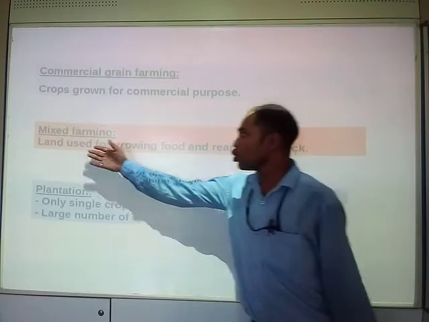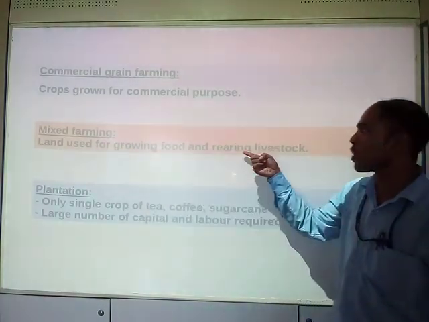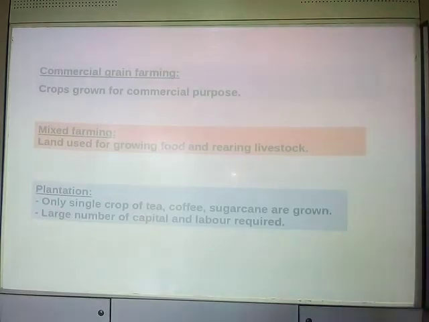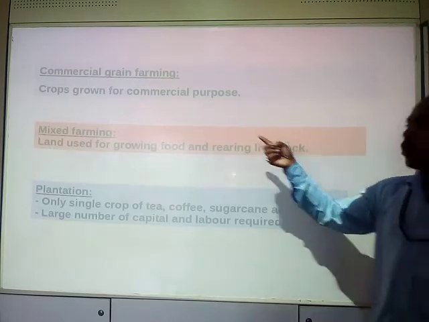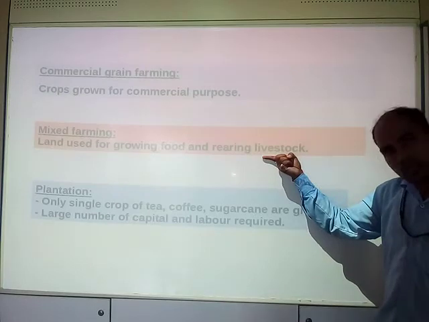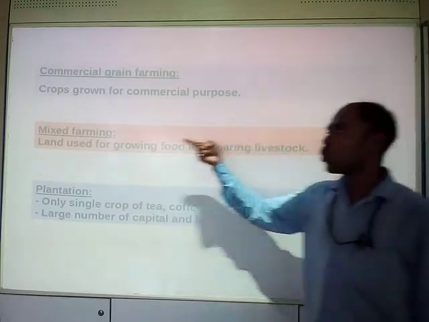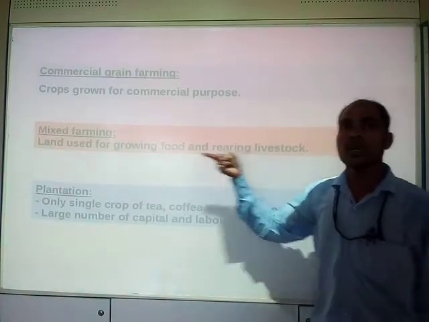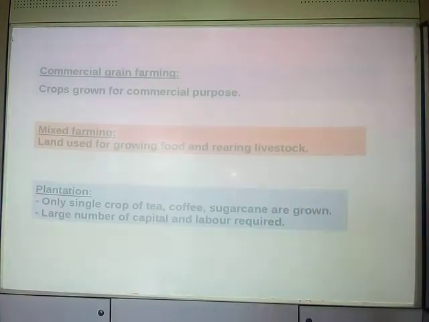Here land is used for growing food, that means for agriculture, and for rearing livestock, that means domestication of animals. Here we do agriculture as well as domesticate and rear the animals. When both are done on the same piece of land, that is known as mixed farming.